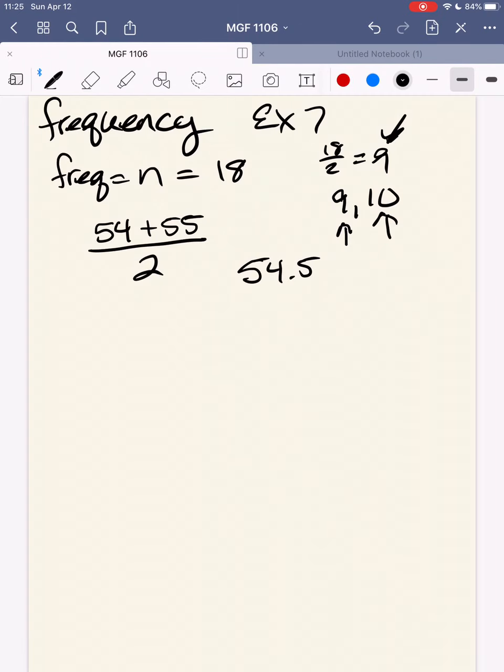So for frequency tables, you have to figure out your n first, divide it by 2 to get your first frequency point, and then pick the second frequency point after that. Again, if you have any questions, go ahead and talk to me, and we're going to finish this off in the next video.